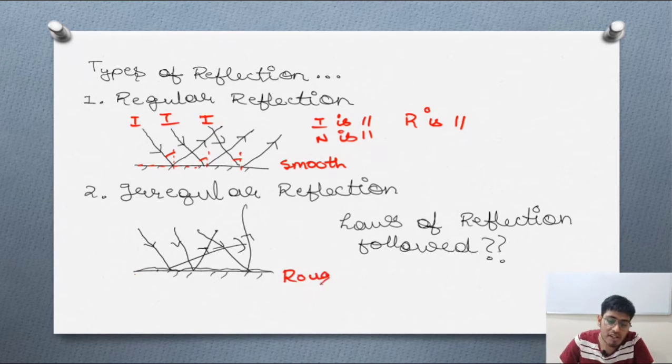Now, because it is a rough surface, the incident ray will strike at a point, but the reflected rays will not be parallel to each other. You can see here that this is the first reflected ray, this is the second reflected ray, and this is the third reflected ray. All these three reflected rays are not parallel because this surface is rough.